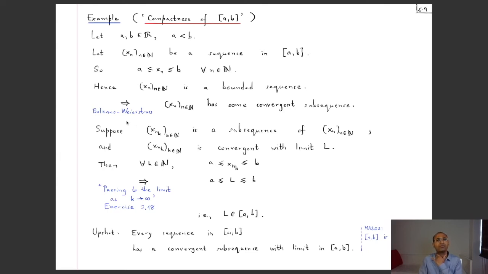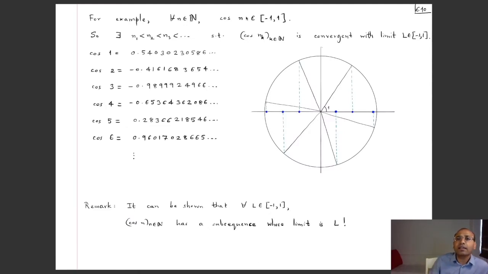So to look at a concrete example to see this in action, let's consider a equal to -1, b equal to 1.